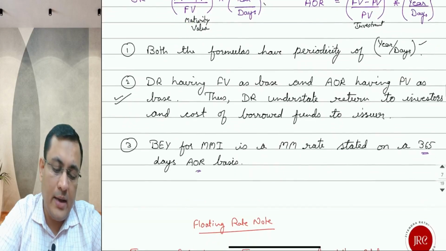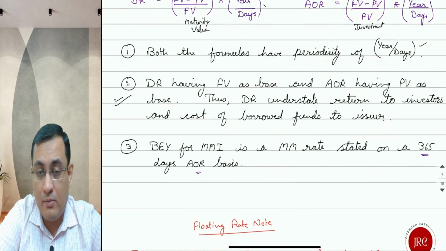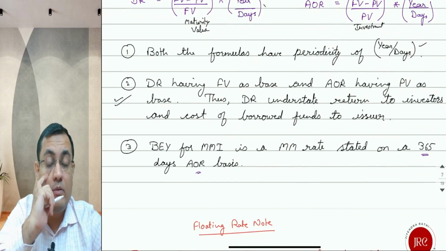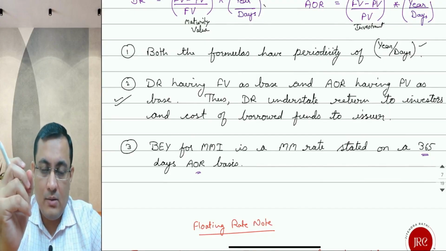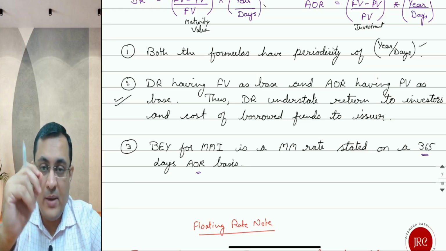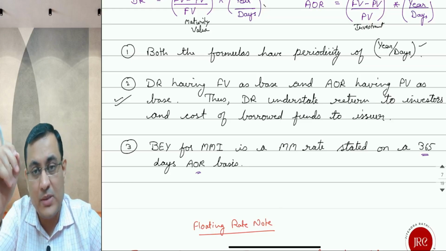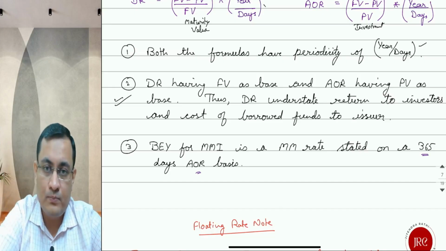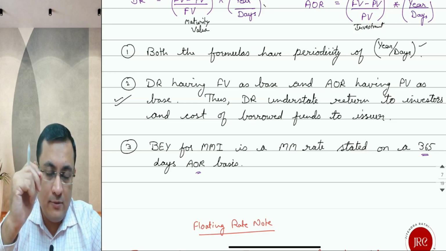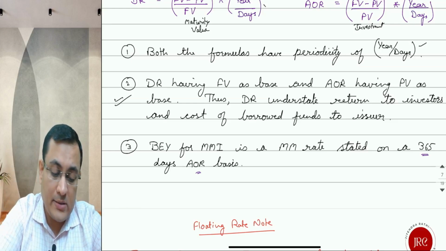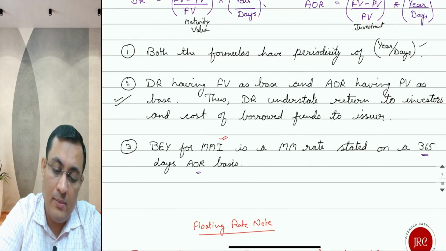Next, one important thing again, bond equivalent yield. What was the bond equivalent yield? The semi-annual bond equivalent yield was when yield is presented with a periodicity of 2. That was in bonds. What will be the bond equivalent yield in this case? Bond equivalent yield for a money market instrument is a money market rate stated on 365 days.